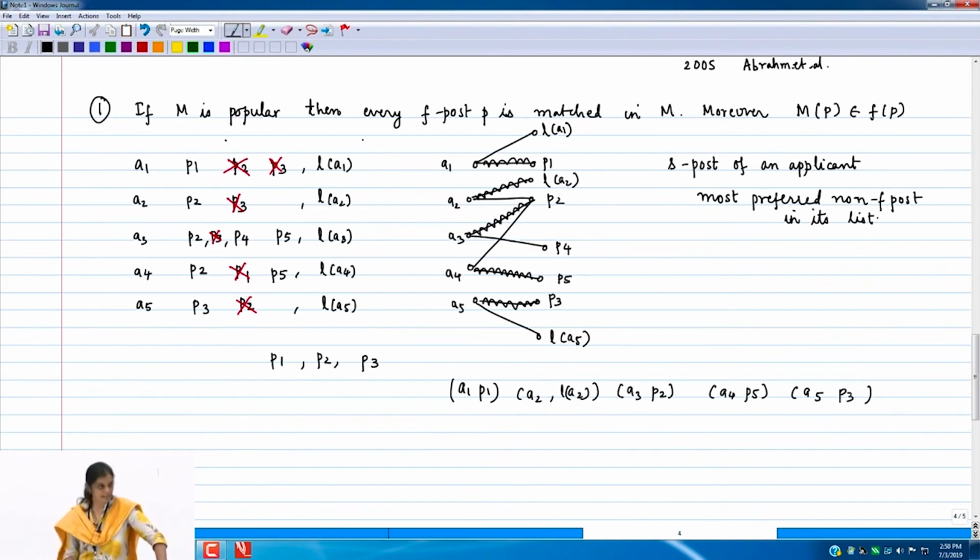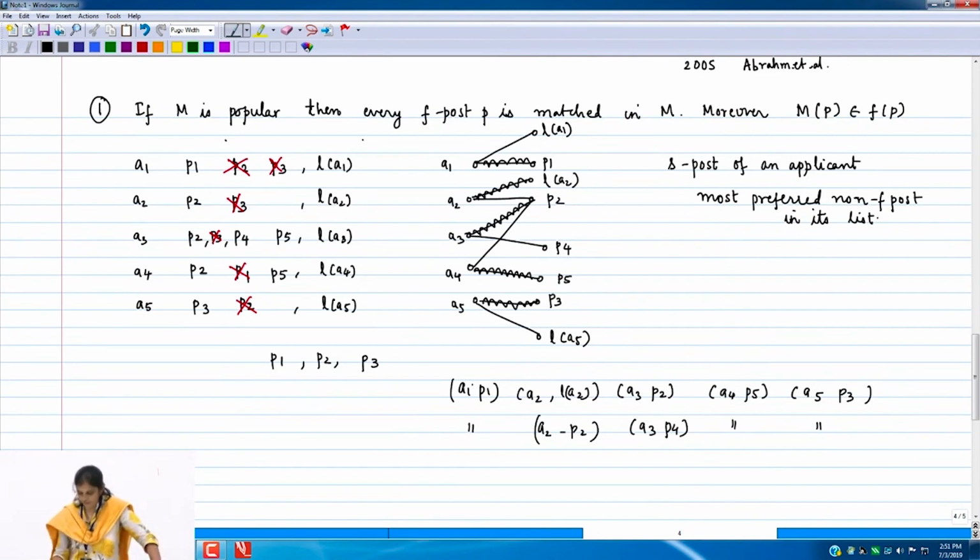This is one matching, and for the other, A1 P1 remains matched the same way, A2 gets matched to P2, A3 gets matched to P4, A4 gets matched to P5 and A5 gets matched to P3. Let us see how these matchings compare in terms of their popularity, right.